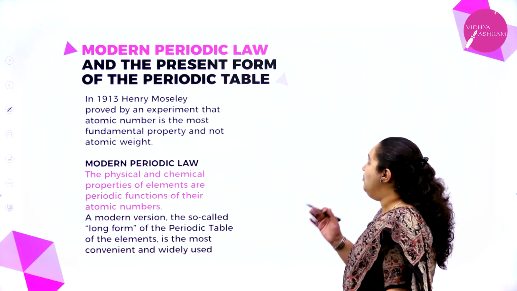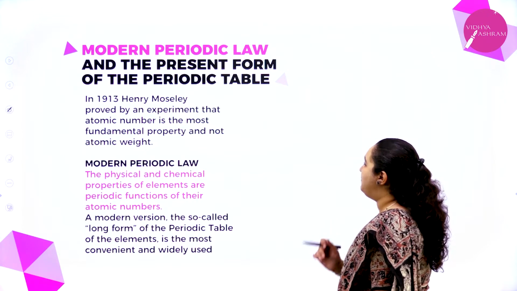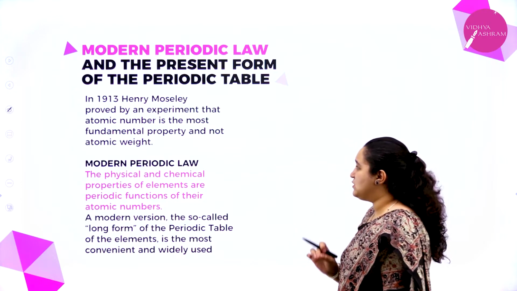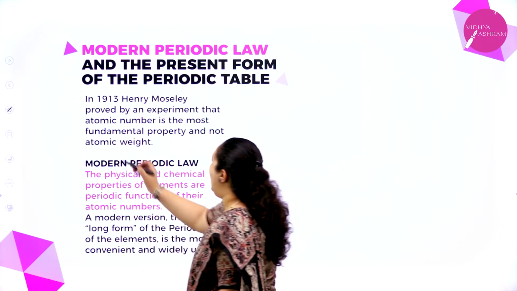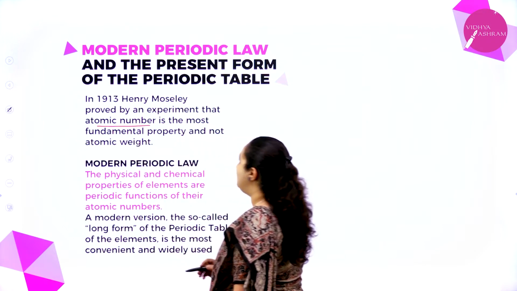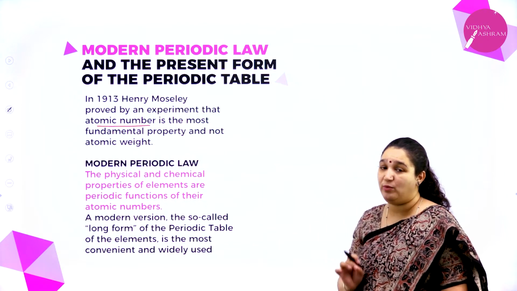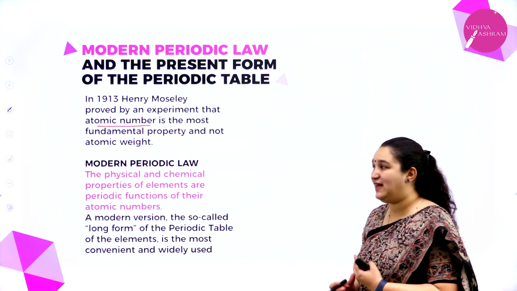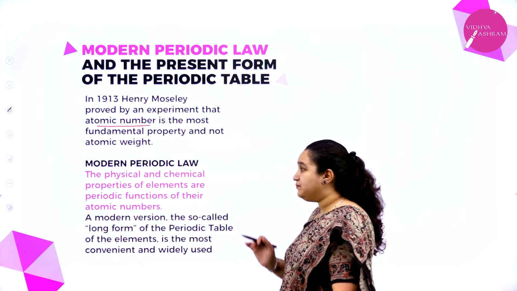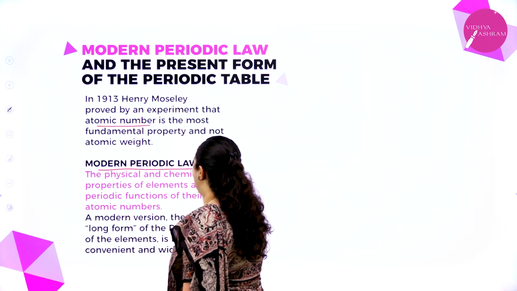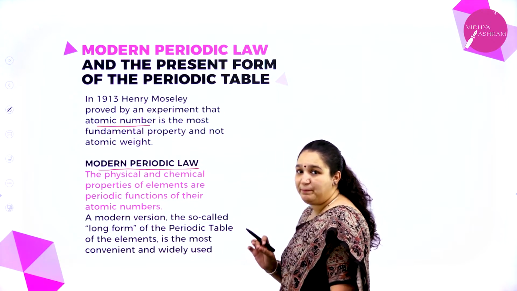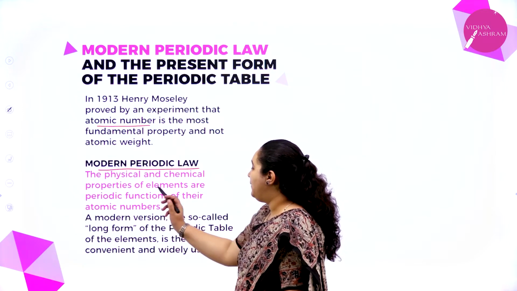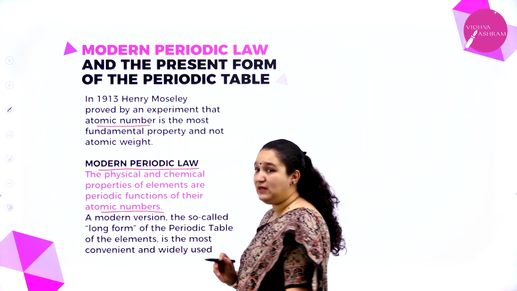Next, we have the modern periodic law and the present form of the periodic table. In 1913, Henry Moseley proved by an experiment that atomic number is a more fundamental property than atomic weight. What did he prove? Atomic number is a more fundamental property than atomic weight. Correct? And the modern periodic law was given. What is the modern periodic law? The physical and chemical properties of elements are a periodic function of their atomic numbers.